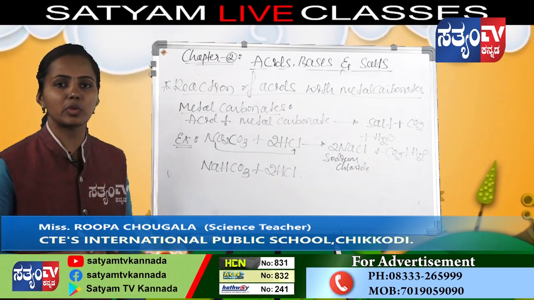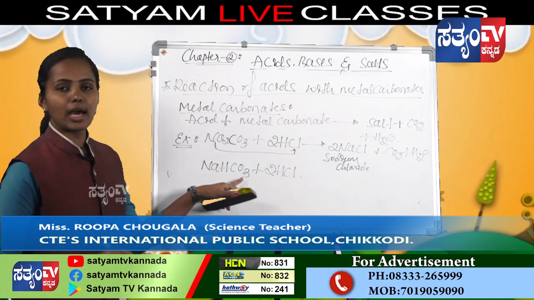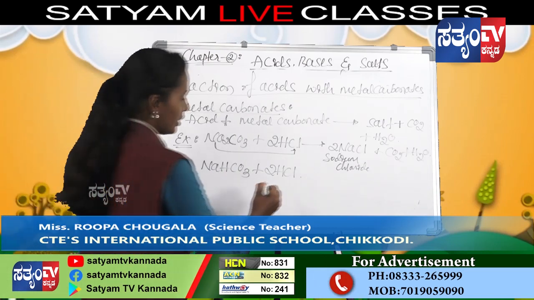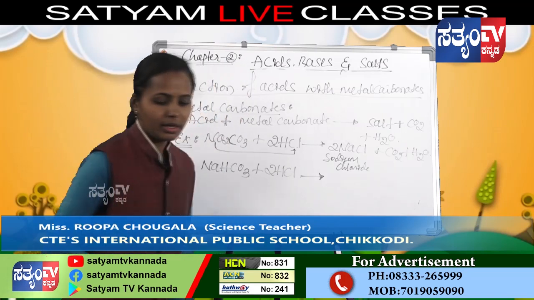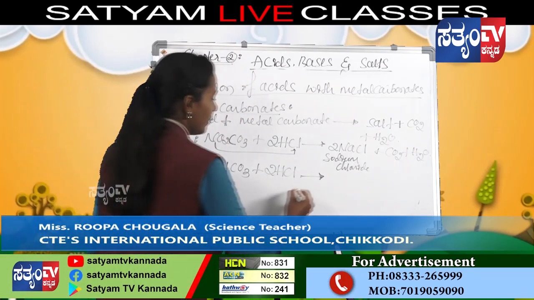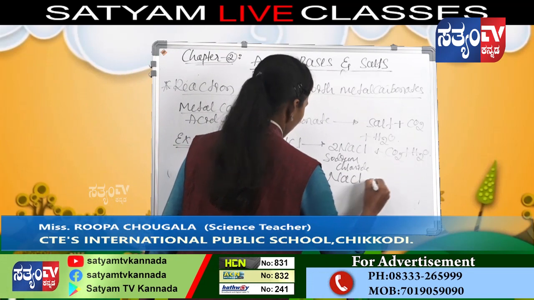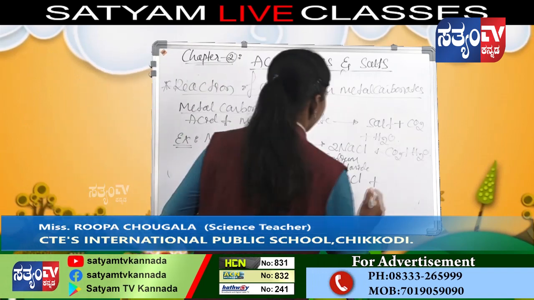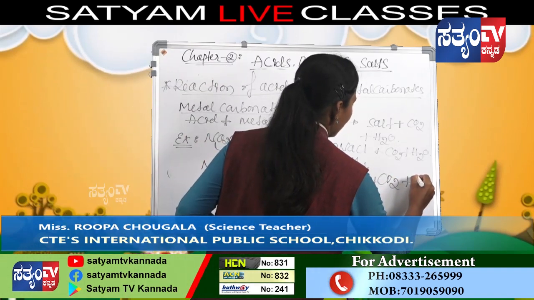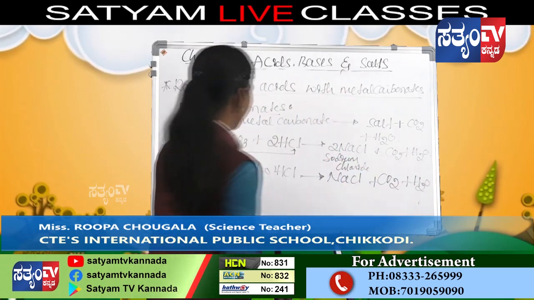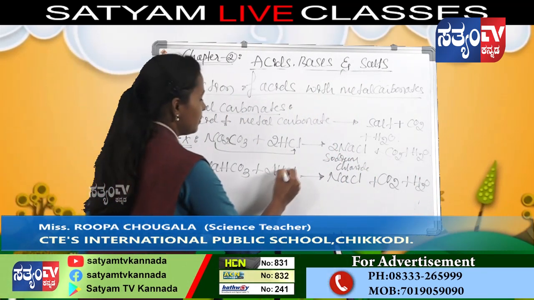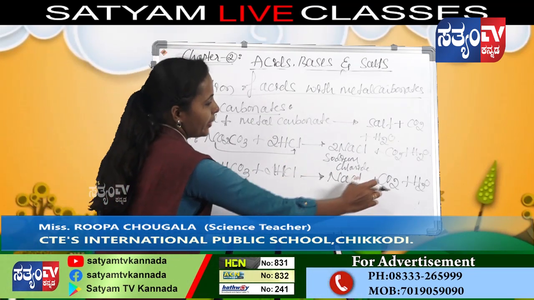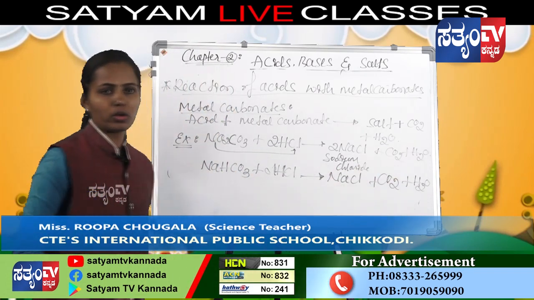It has two names: sodium bicarbonate, otherwise sodium hydrogen carbonate. When it reacts with HCl, it gives NaCl and CO2 plus H2O. When sodium bicarbonate reacts with HCl, it gives sodium chloride plus carbon dioxide plus water.